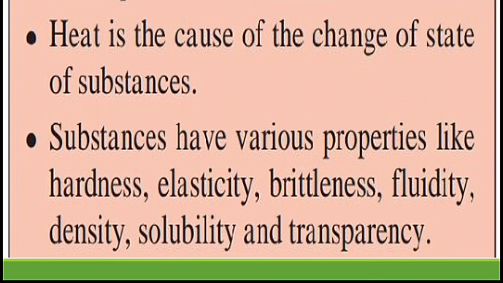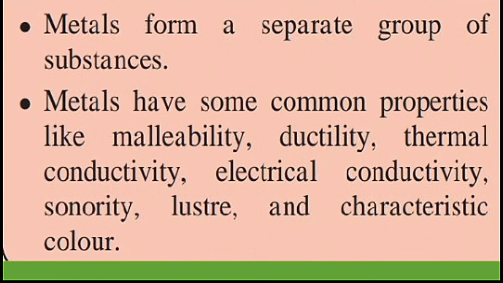Substances have various properties like hardness, elasticity, brittleness, fluidity, density, solubility and transparency. Then we have studied that metals form a separate group of substances, as they show different characteristics which other substances do not show.